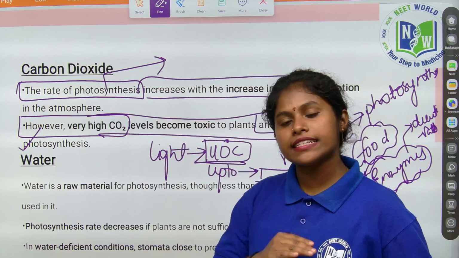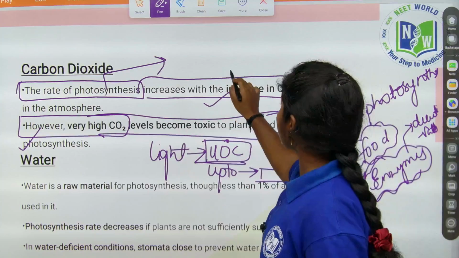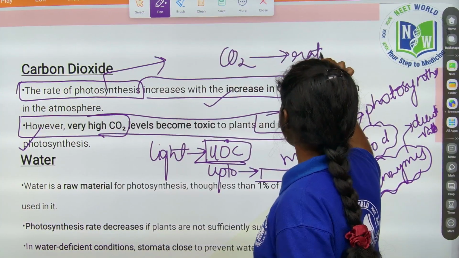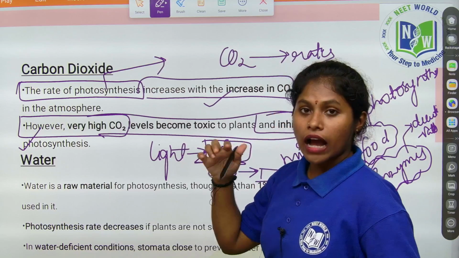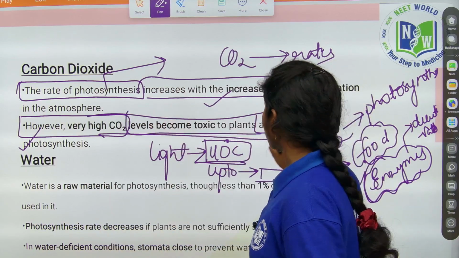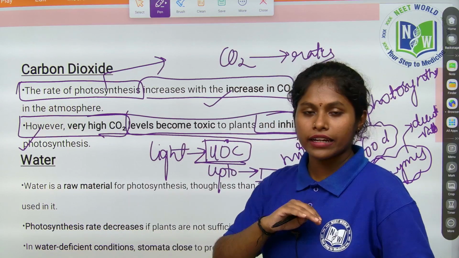Like that, for carbon dioxide also, if the carbon dioxide is at high levels, it is okay for photosynthesis. The more carbon dioxide there is, the more the rate of photosynthesis increases. But if the carbon dioxide levels are very high, they become toxic to plants and inhibit photosynthesis.